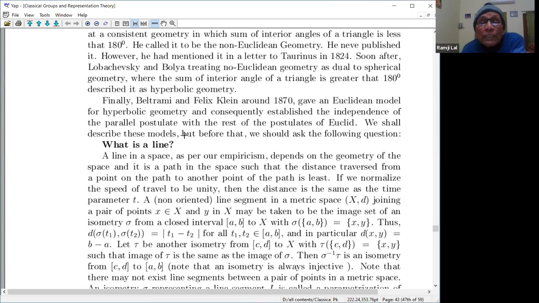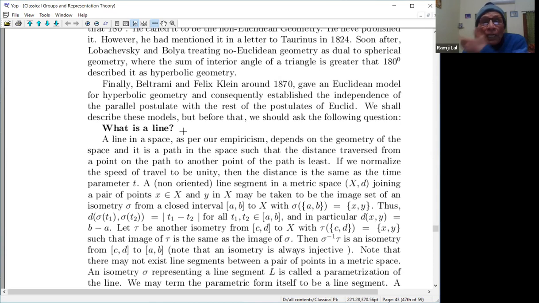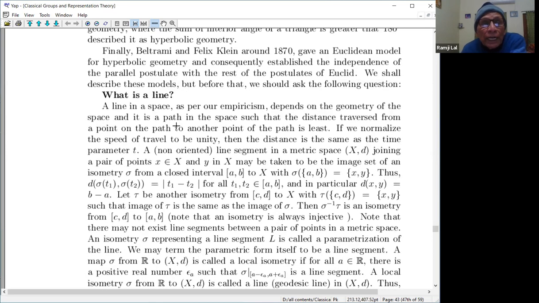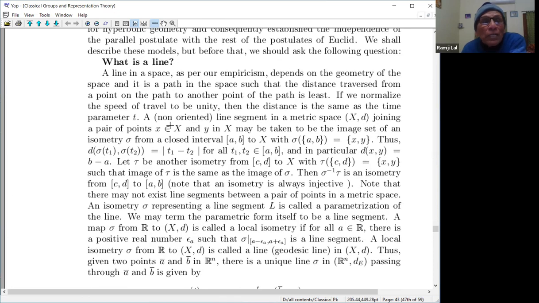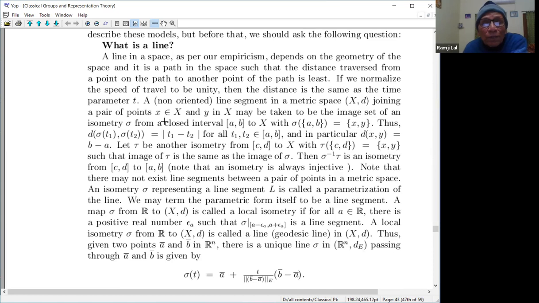So Beltrami discovered and Felix Klein also discovered that, but what is behind that? So I'll just take 5 minutes, the rest will also be there. So the main thing was that the concept of a line, a line in a space, as per empiricism, our empiricism depends on the geometry of the space, not on the space.